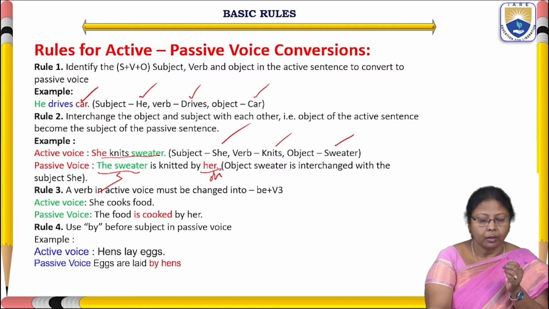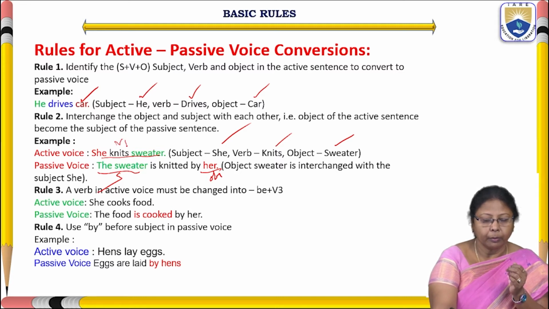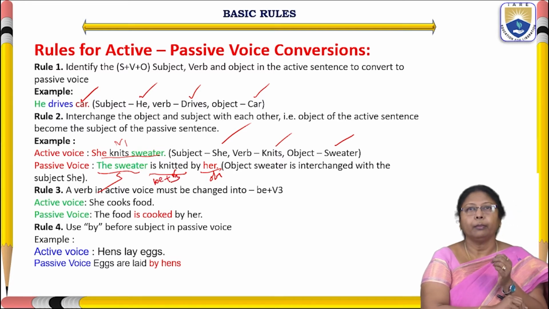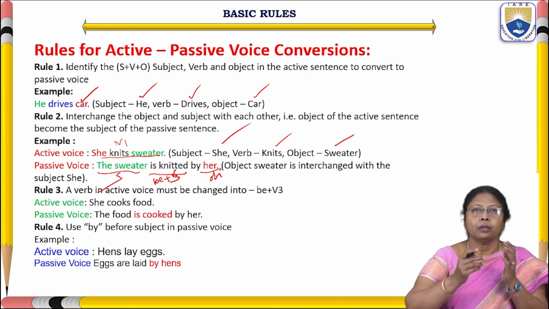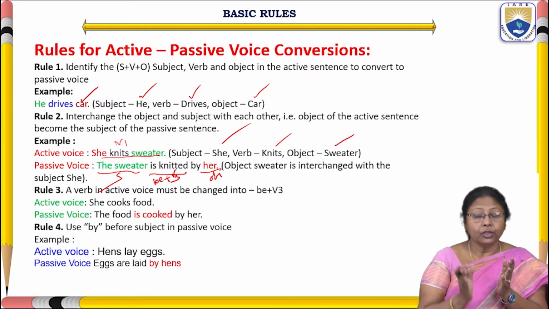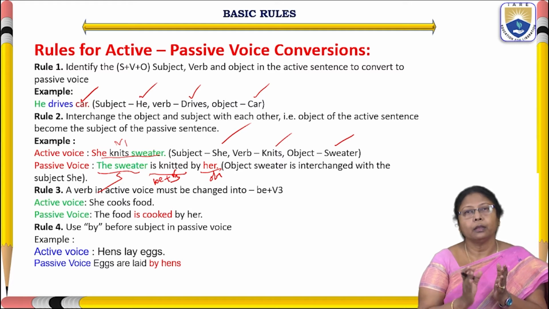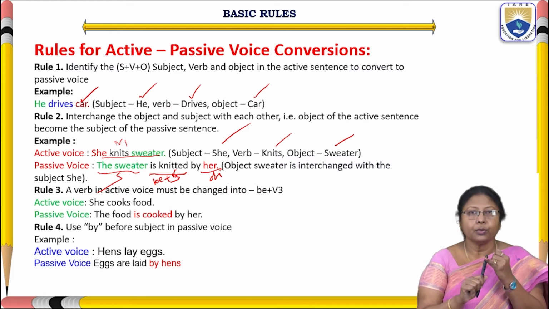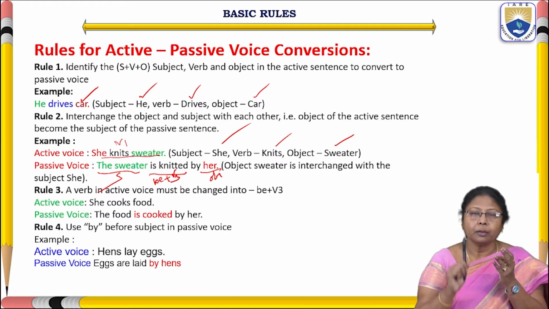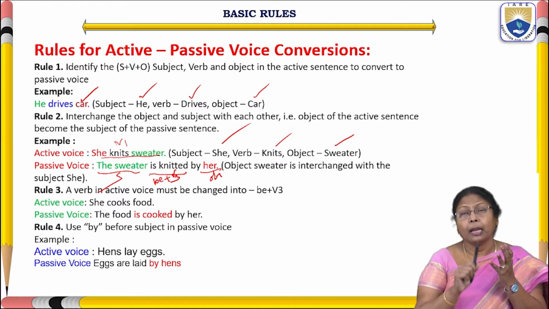And she will become object. And knits, V1, will become B plus V3. So, the sweater is knitted by her. This is the second rule. First rule is to identify what is subject, what is verb and what is object. Second rule is to transform subject into object, object into subject and the verb into B plus V3. Okay.